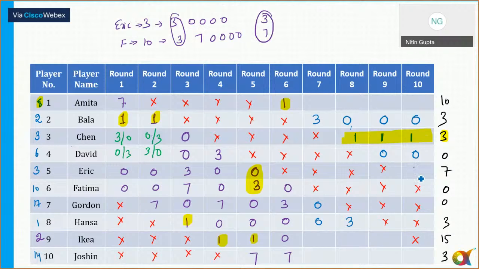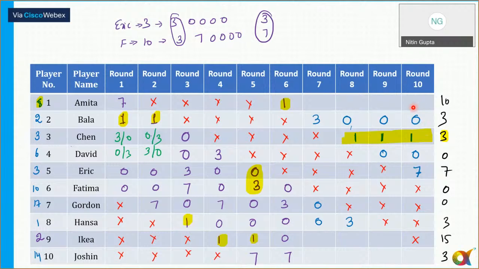So this is in round 10 here. So Eric is getting 7 points in round 10, and then there are no other possibilities at all. Okay. Now in round 10 also, if you look here, one of the persons should get a 3.